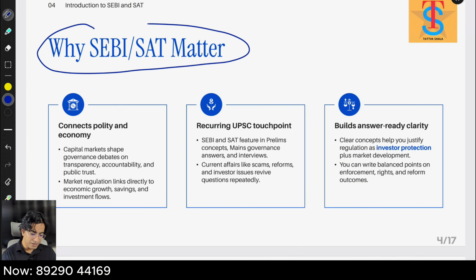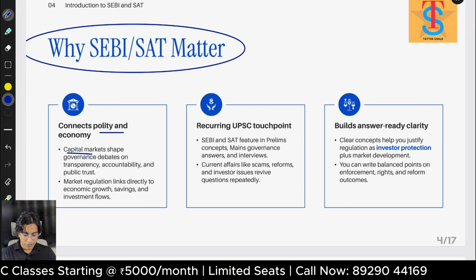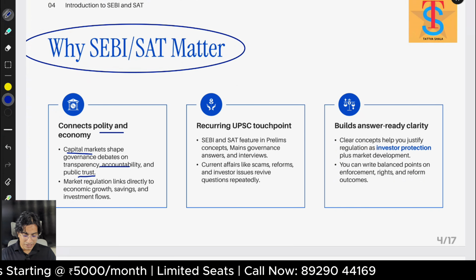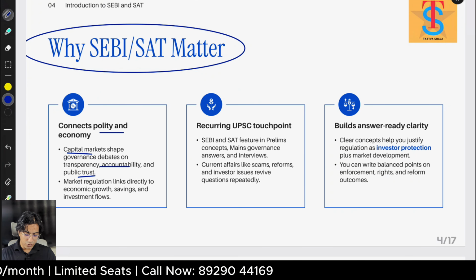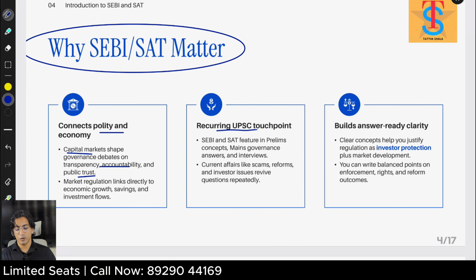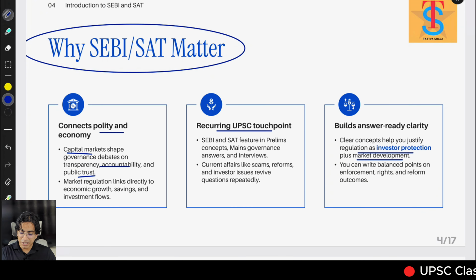Let's see, introduction. First, why SEBI and SAT matter. What is the need? It connects polity and economy. Capital market shapes governance debates on transparency, accountability, and public trust. Market regulation links directly to economic growth, savings, and investment flows. Recurring UPSC touchpoints: SEBI and SAT feature in prelims concepts, mains governance answers and interviews. Current affairs like scams, reforms, and investor issues revive questions repeatedly. Build answer-ready clarity. Clear concepts help you justify regulation as investor protection plus market development.